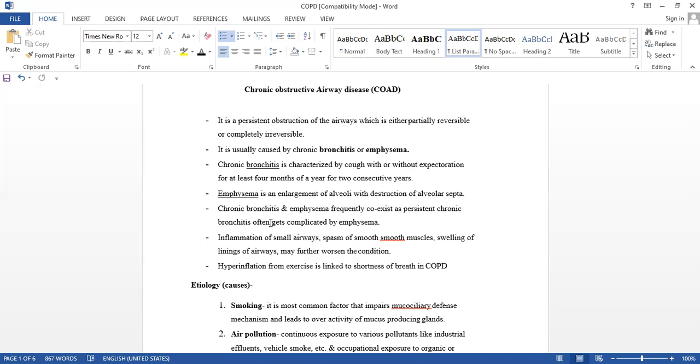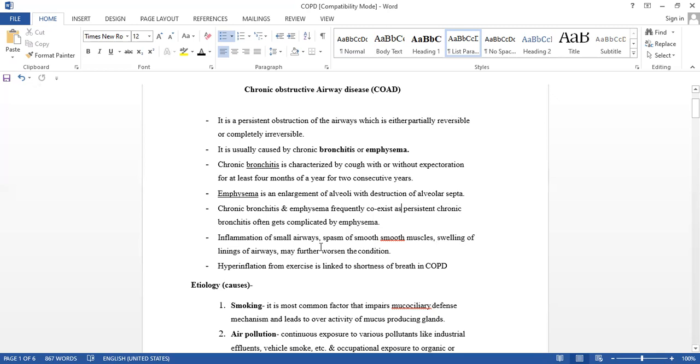A person having chronic bronchitis additionally gets emphysema, that is enlargement of the alveoli and destruction of the alveolar septum.